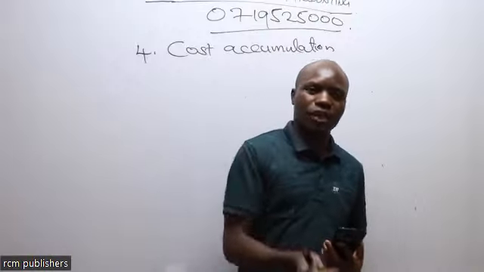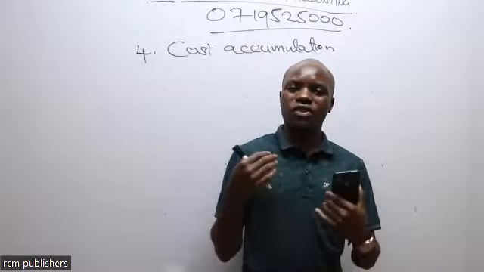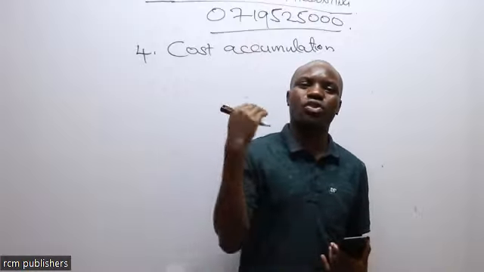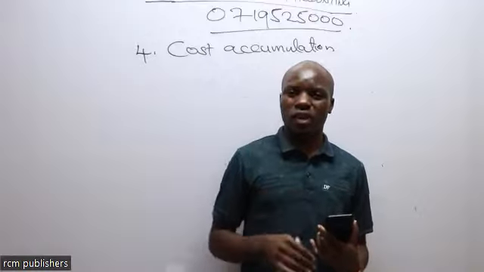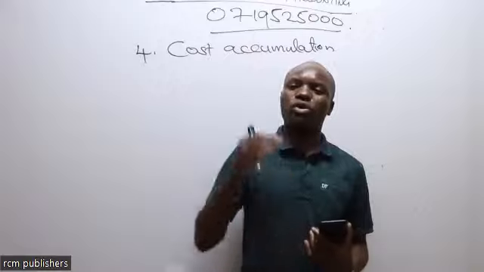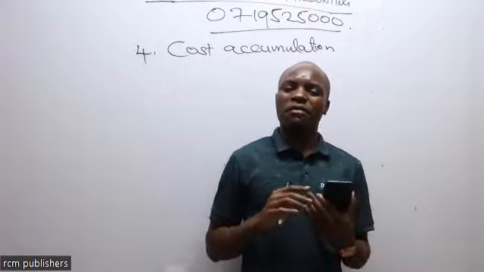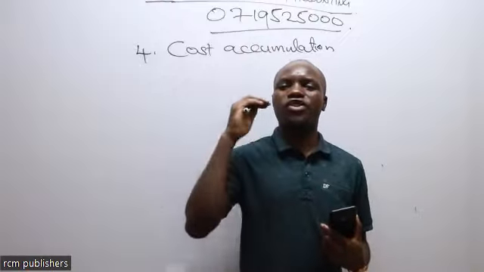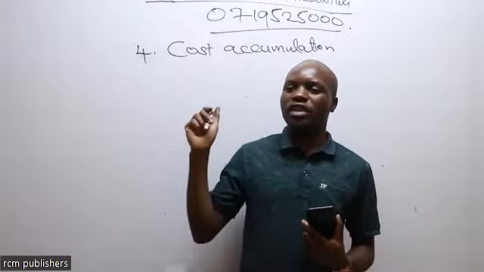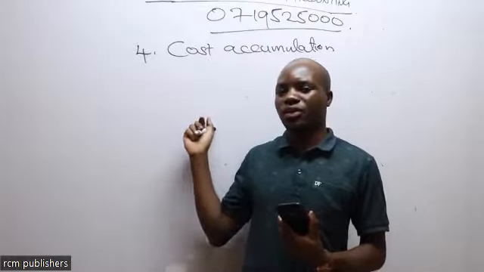Once again, the direct material is also going to involve stock, so we have to also look at the stock level. When we are not manufacturing, we are ordering. What will be the economic order quantity, so that when we order, we are not going to have excess, we are not going to have deficit in terms of stock level. That one is going to be discussed under accounting for direct material.